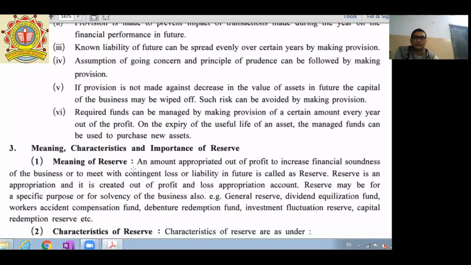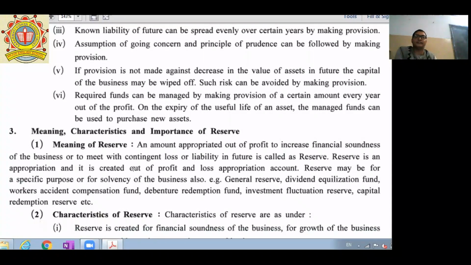Next topic is meaning, characteristics and importance of reserves. Here, what is the meaning? An amount appropriated out of profit to increase the financial soundness of the business or to meet contingent loss or liability in future is called a reserve. Reserve is an appropriation and it is created out of the profit and loss appropriation account. Reserve may be for a specific purpose or for solvency of the business also.